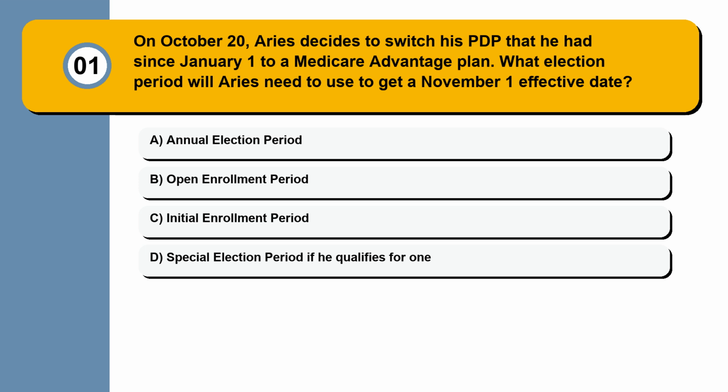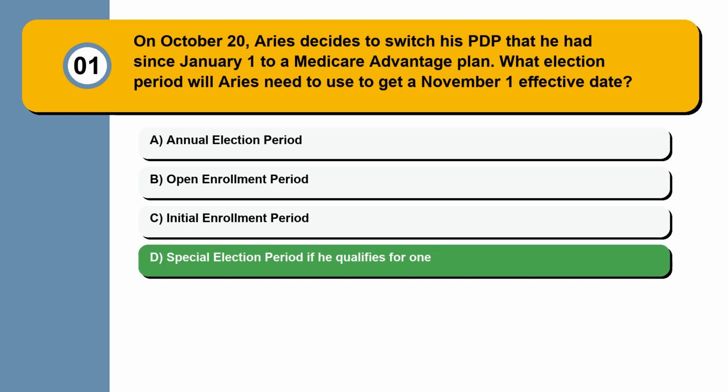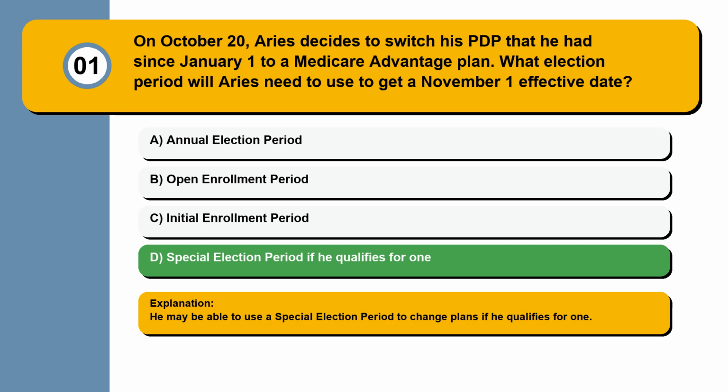Question 1. On October 20th, Aries decides to switch his PDP that he had since January 1st to a Medicare Advantage plan. What election period will Aries need to use to get a November 1st effective date? Annual election period, open enrollment period, initial enrollment period, special election period if he qualifies for one. He may be able to use a special election period to change plans if he qualifies for one.